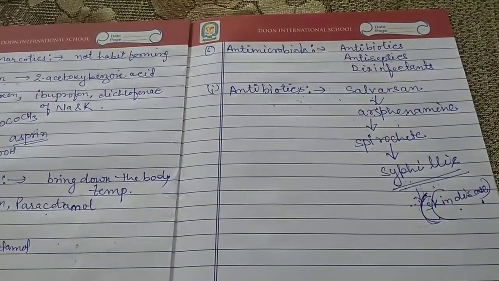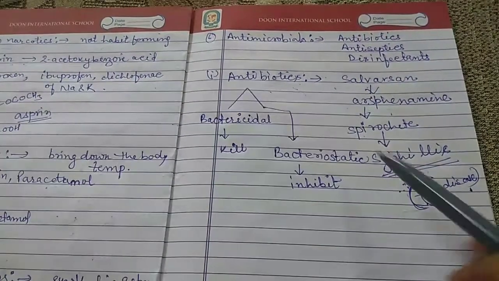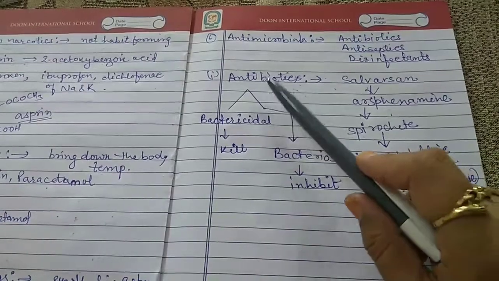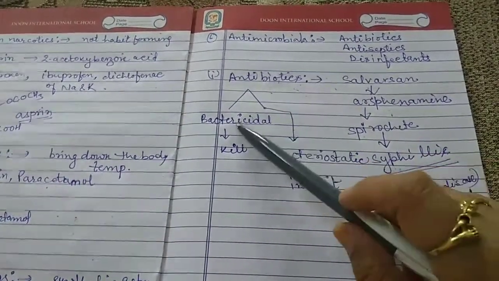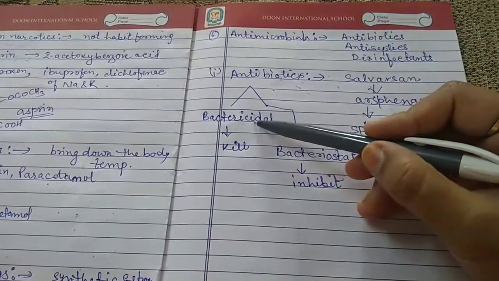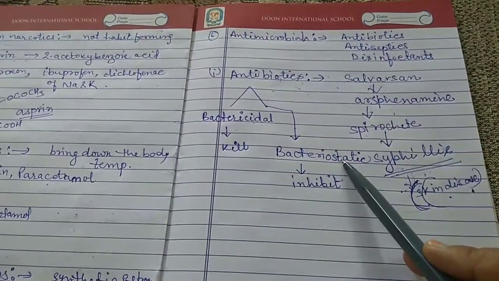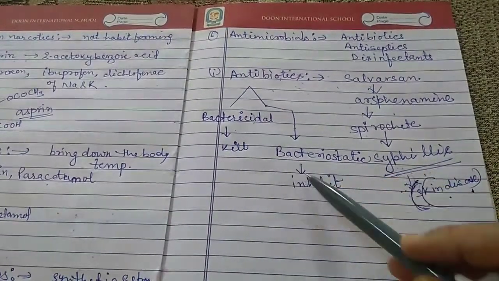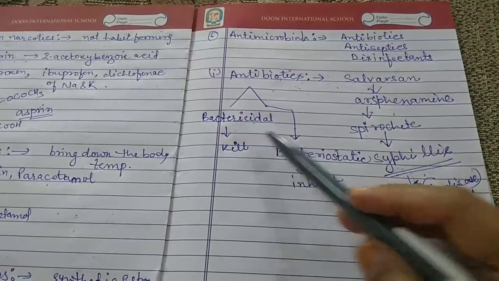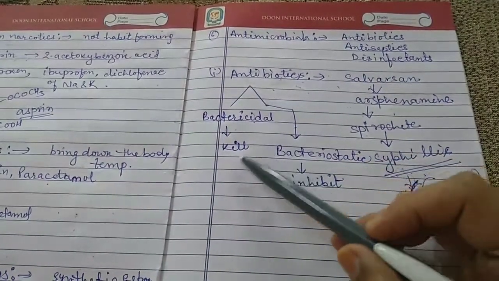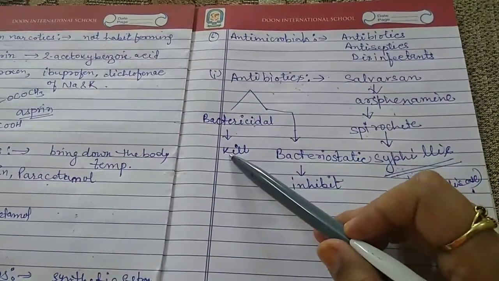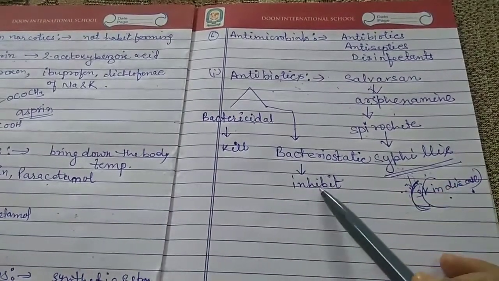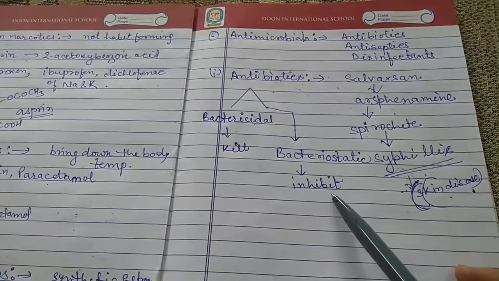Now the antibiotics can be classified according to their mode of action. They are classified into two categories. The first category is bactericidal, and the second category is bacteriostatic. The main difference between bactericidal and bacteriostatic is that bactericidal drugs have the capacity to kill the microorganism, whereas bacteriostatic drugs inhibit the growth of the microorganism. This is the main difference between bactericidal and bacteriostatic.